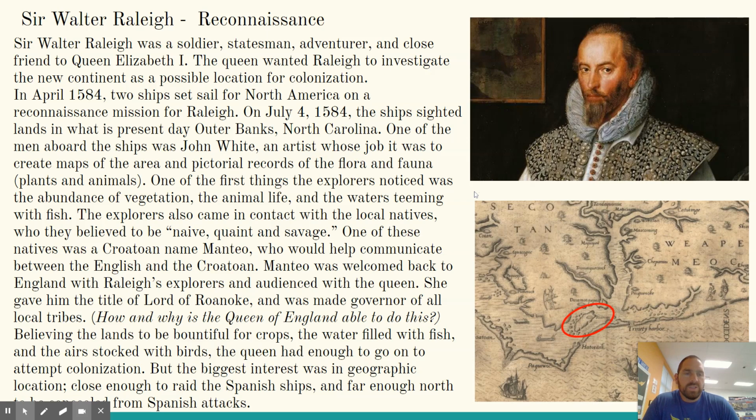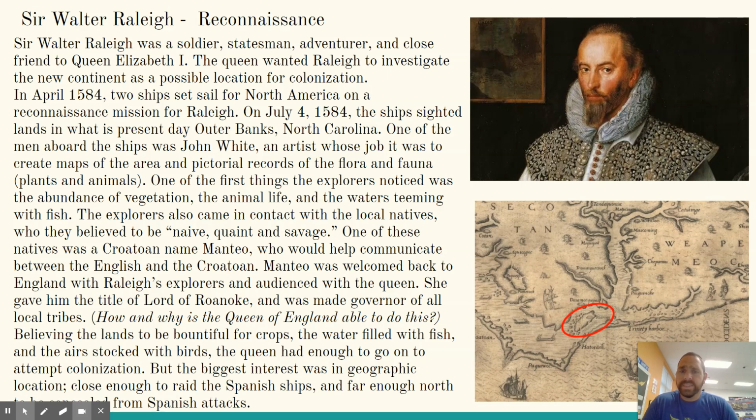Right. So bring on Sir Walter Raleigh. Walter Raleigh was a soldier, statesman, an adventurer, and a close friend to Queen Elizabeth I. The Queen wanted Raleigh to investigate the new continent as a possible location for colonization. So in April of 1584, two ships set sail for North America on a reconnaissance mission for Raleigh. On July 4th, 1584, the ship sighted land in what is the present day Outer Banks. There's a little bit of foreshadowing there.